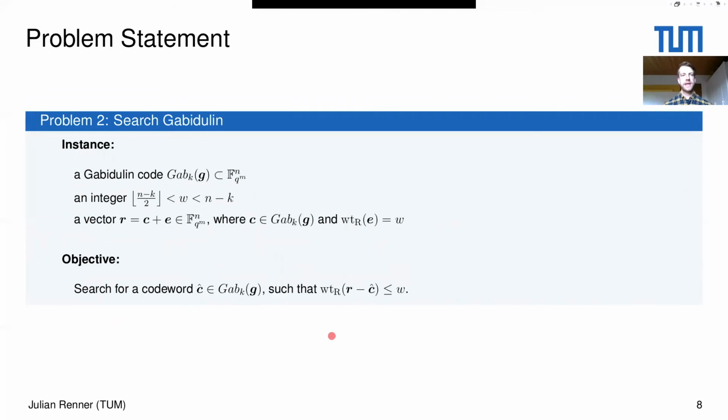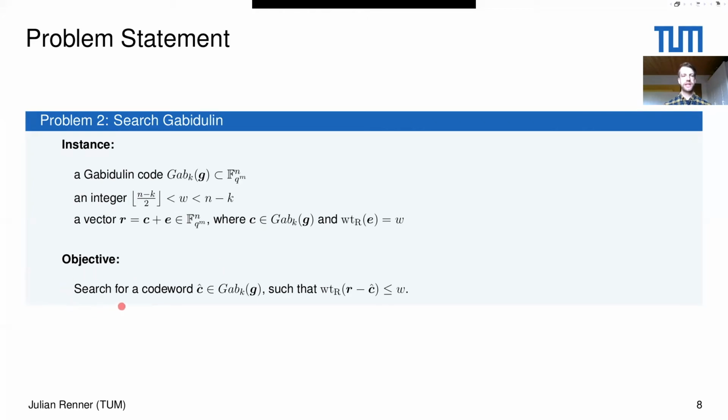With these two definitions, we can now formally state the problem that we are looking at in our paper. We call it the search Gabidulin code problem. As instance, we have a Gabidulin code, which is specified by its generating vector g, an integer w which is larger than (n minus k) half and smaller than n minus k. And we are given a vector r, which is a codeword of the Gabidulin code plus an error. The interesting thing is that the weight of this error is equal to w, and w is larger than (n minus k) half, which means, again, that we cannot use these efficient algorithms that I just mentioned.